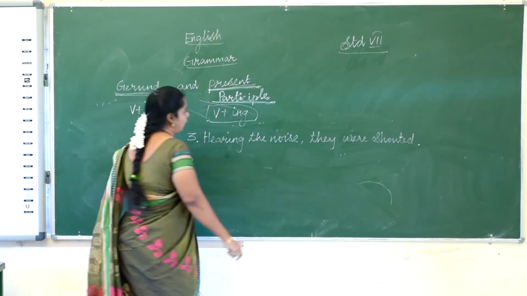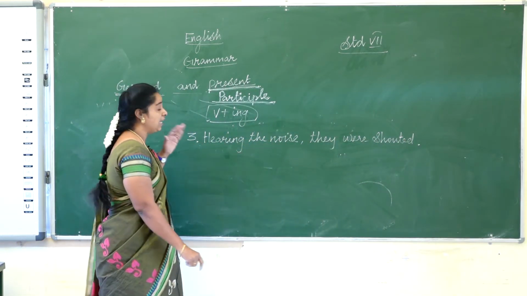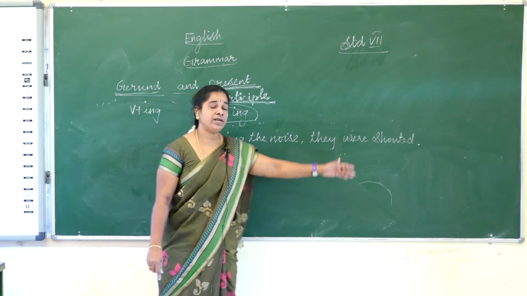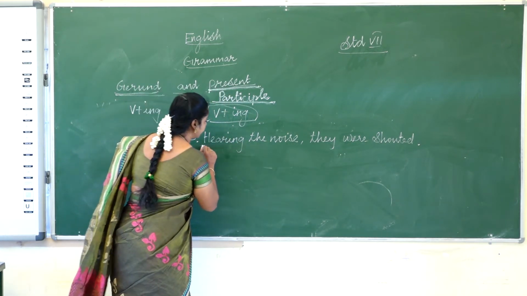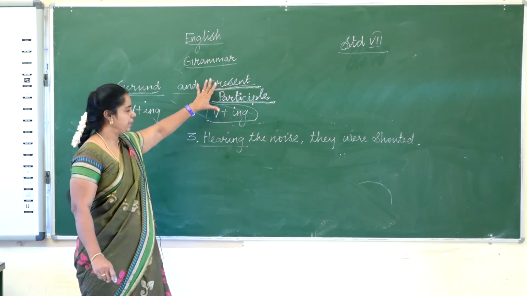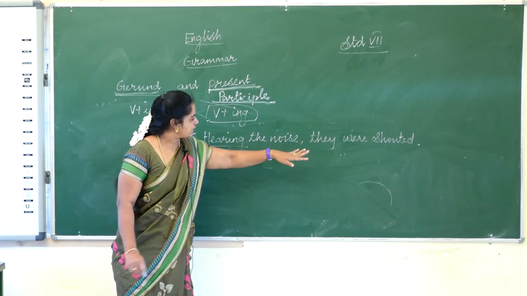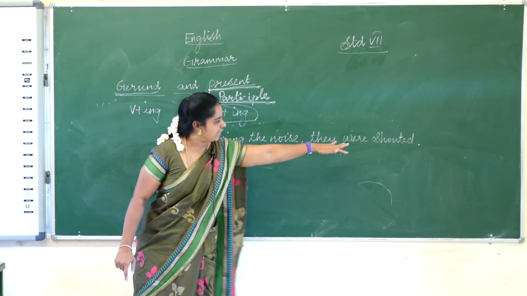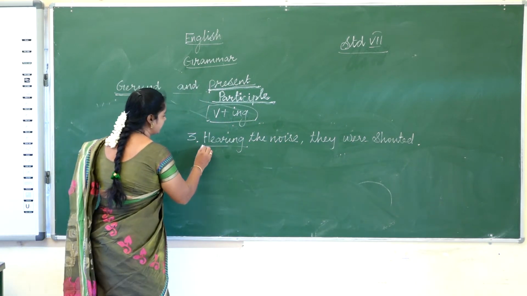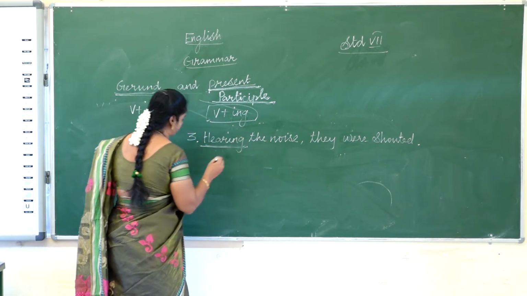When two actions happen in one sentence, hearing the noise, they shouted. In this sentence, hearing is present participle because two actions happen. Hearing the noise, they shouted. So this is present participle.